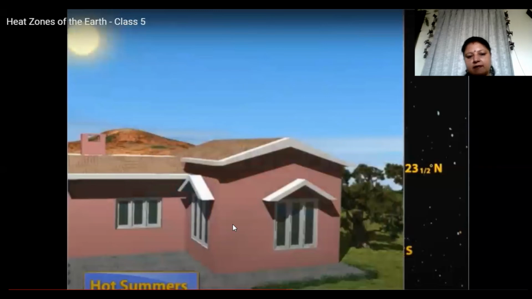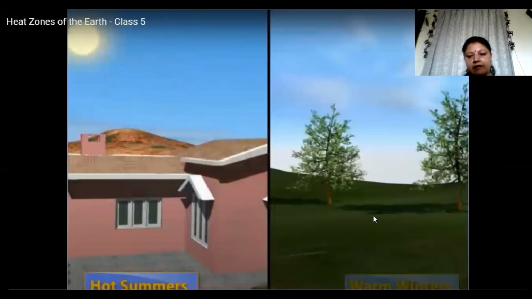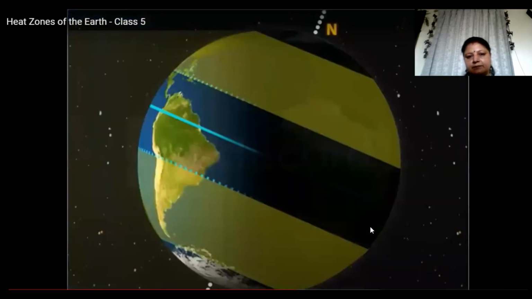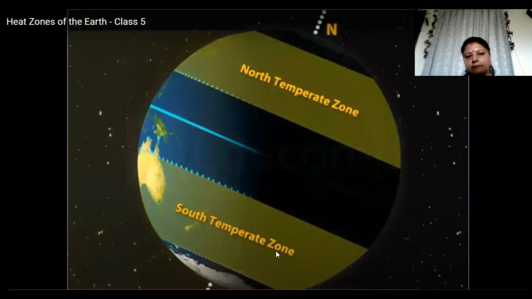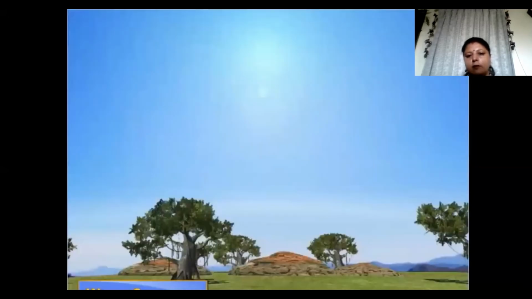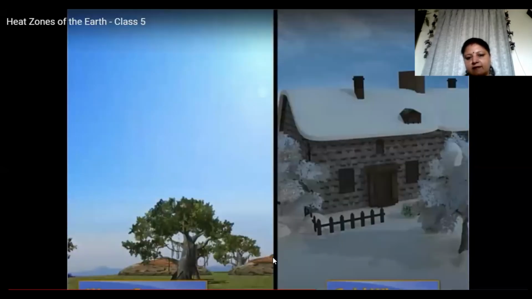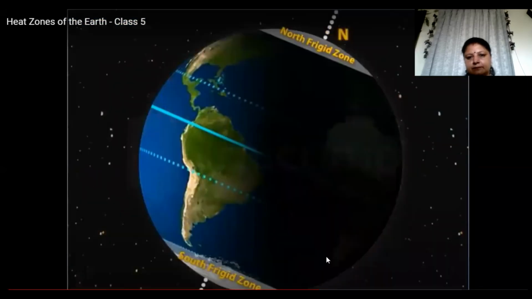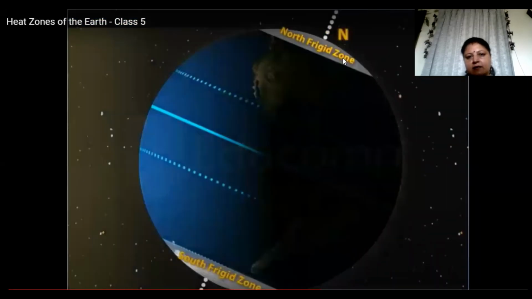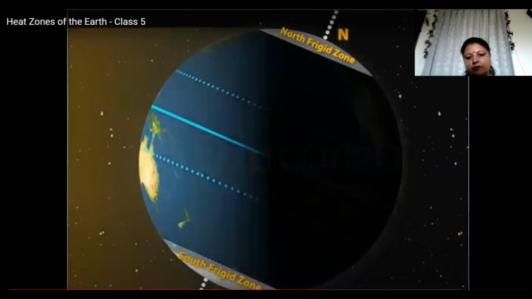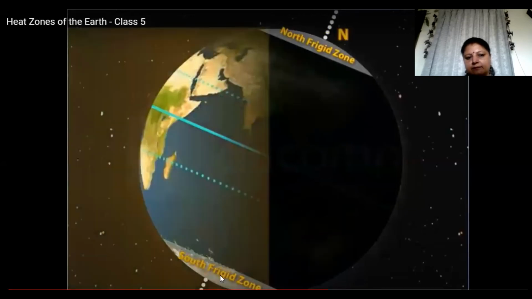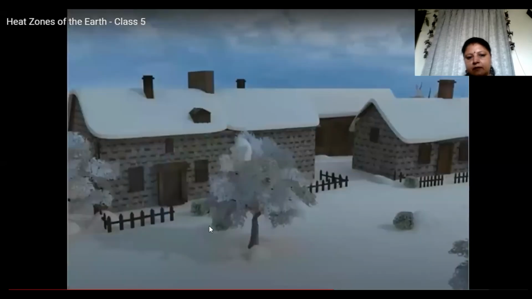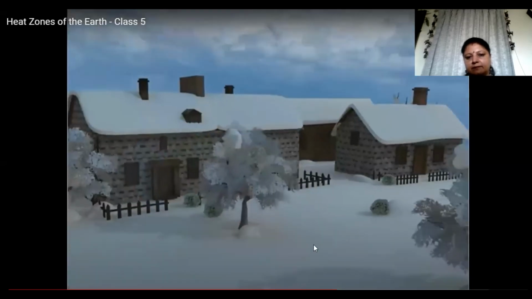You have hot summers and warm winters. Now next is the North Temperate Zone and the South Temperate Zone. Here you have warm summers and cold winters. Last is North Frigid Zone and the South Frigid Zone. This is the coldest area. Snow throughout the year.